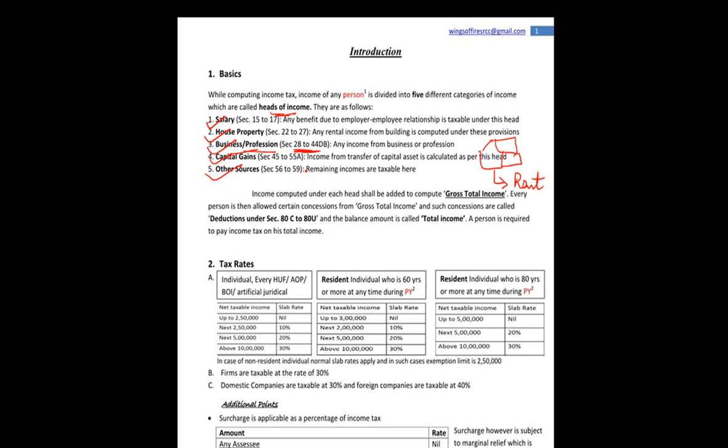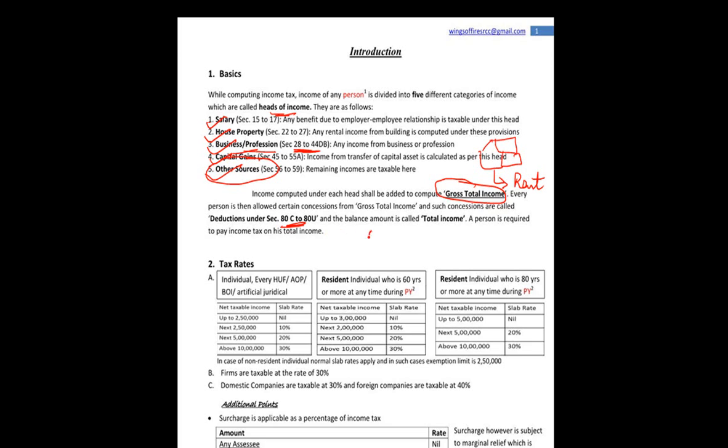Capital gains is the case when you sell a capital asset and there is a gain or a loss, and accordingly income shall be chargeable to tax. In case any other income is also taxable, it will be charged under the head other sources. After we calculate income under these different heads, we make a total, and this total is known as gross total income. After calculating gross total income, certain deductions are allowed under sections 80C to 80U. These are generally done to encourage certain investments.